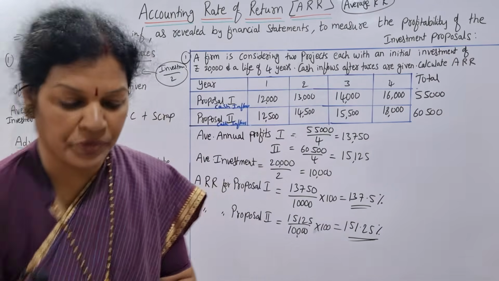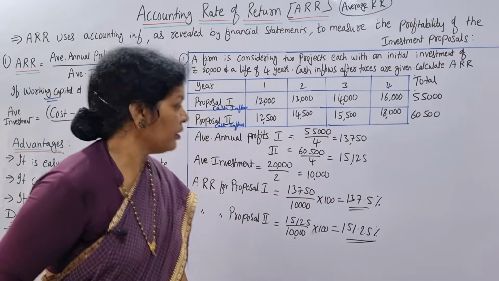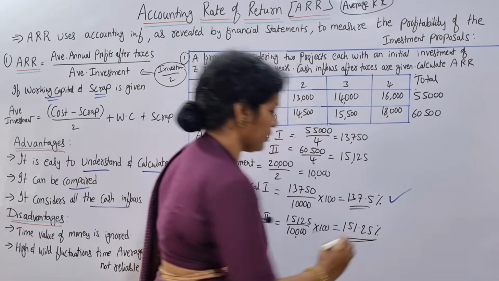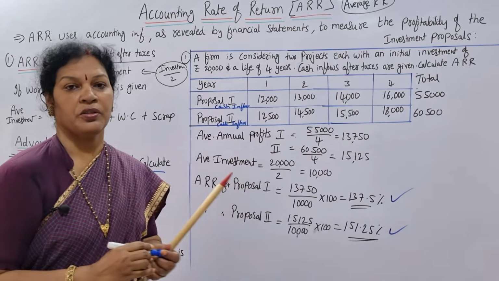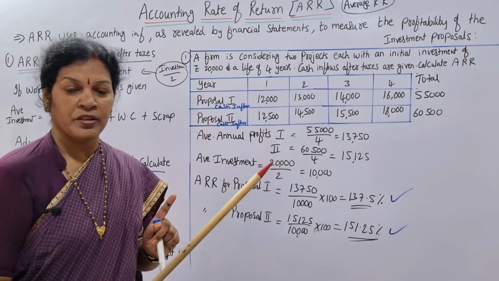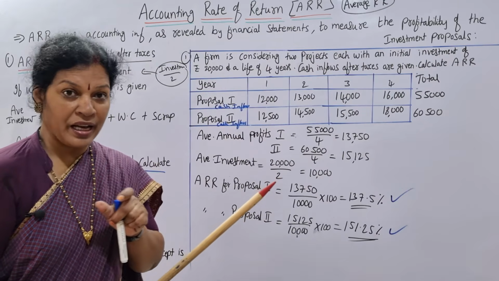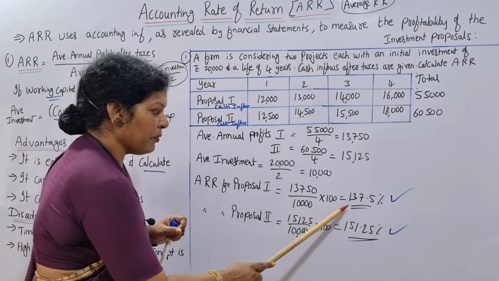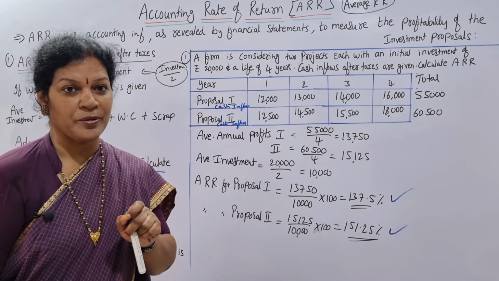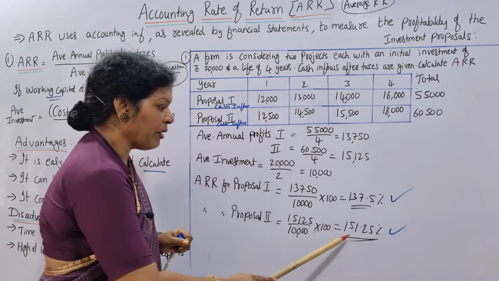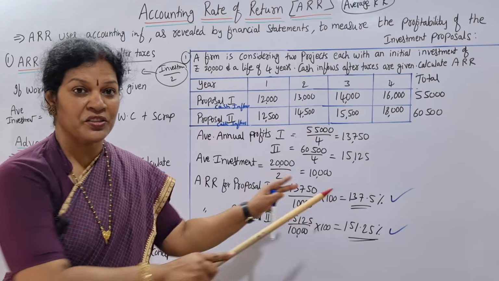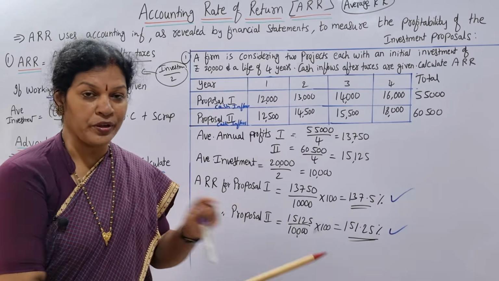Now, what is the use of this? If you see, the average rate of return or accounting rate of return for proposal 1 is this much, and for proposal 2 is this much. How much return are you expecting? If you invest 20,000 rupees, how much return can you expect? For proposal 1, 137.5% you can expect in 4 years, whereas for proposal 2, 151.25% you can expect. Got it? This much return I can expect in 4 years.